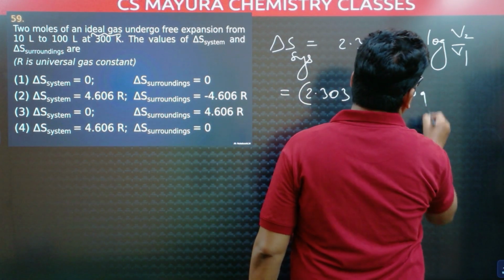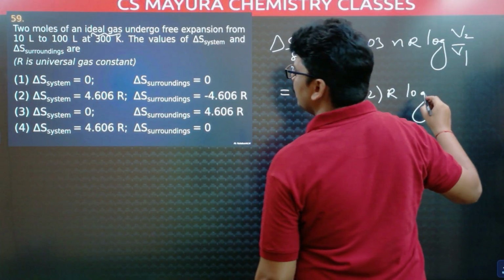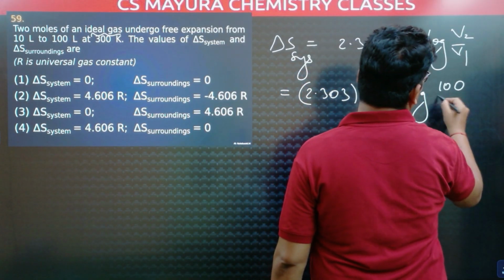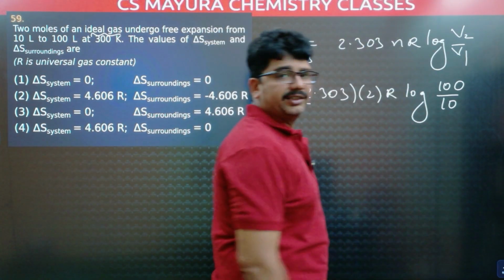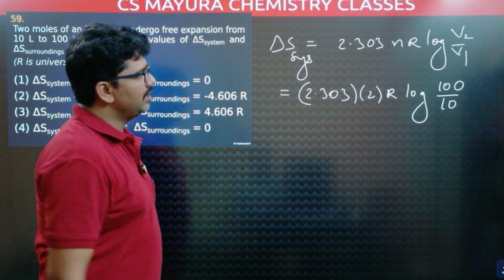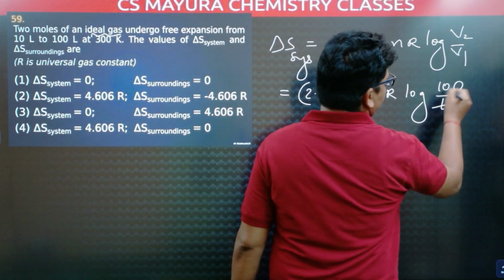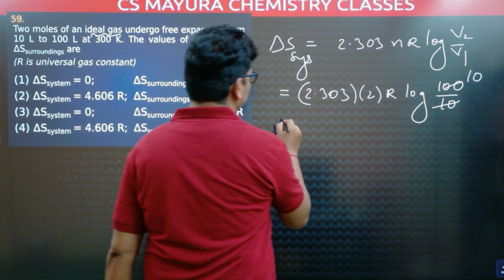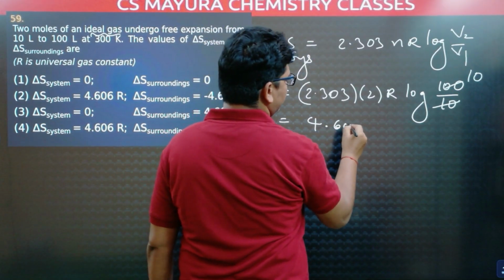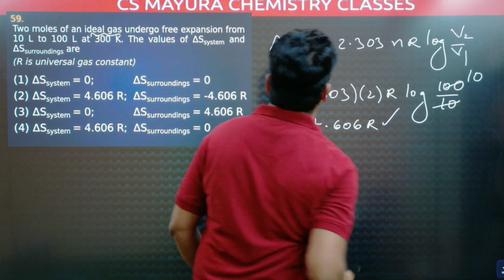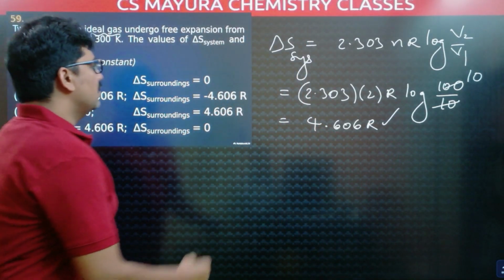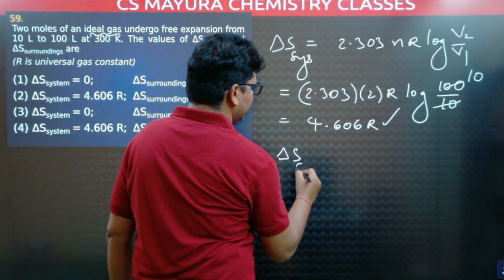Then final volume is 100 liters, initial volume is 10 liters. V2 is final volume, V1 is initial volume, R is gas constant, n is number of moles. 100 by 10 is 10, and log 10 is 1. This is 4.606 R. This is delta S system. Now I want delta S surroundings.